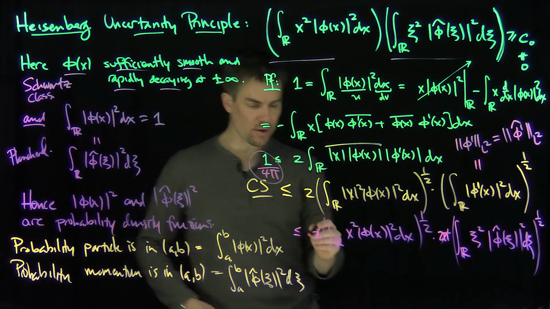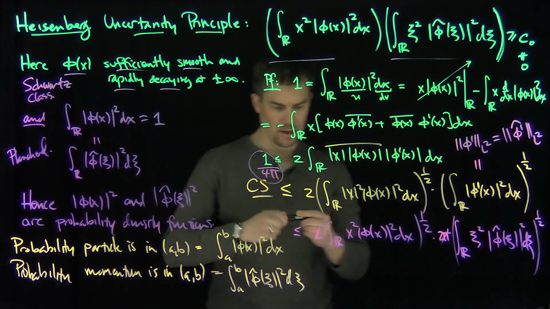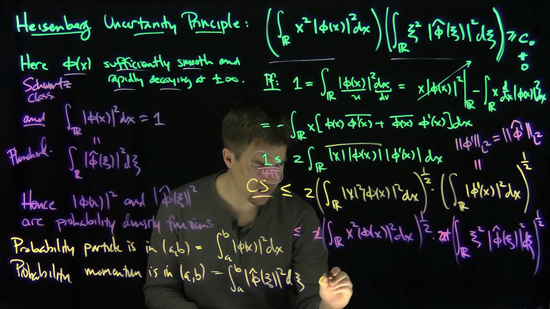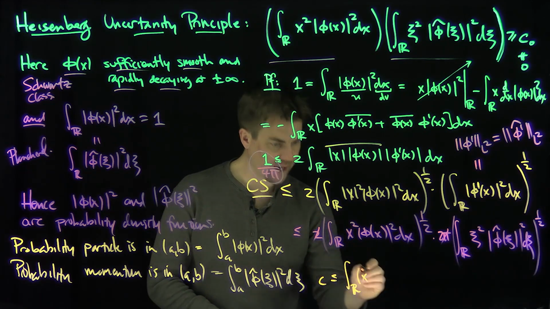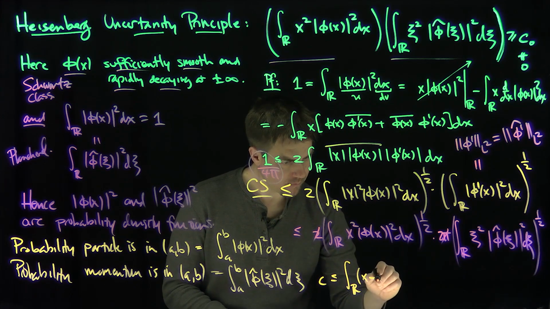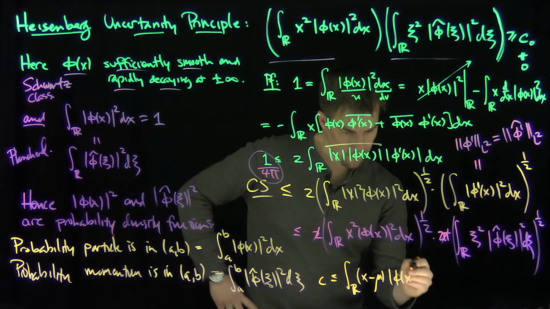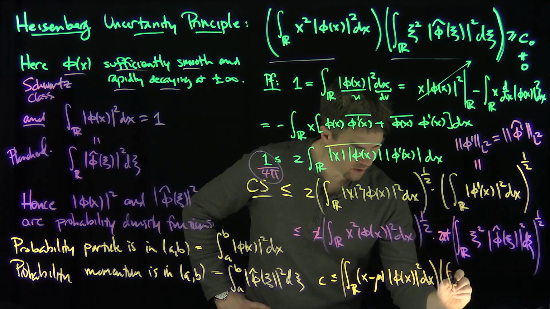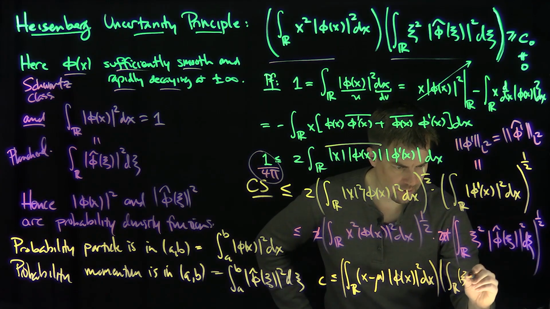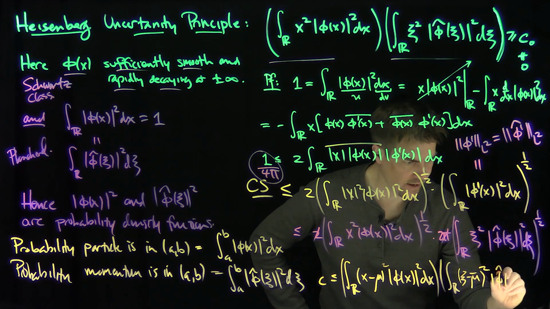And so the final version of this is that you can say that there's a constant c, so hence, by modulating and translating this function over here, we can see that there's a constant c such that c is less than or equal to the integral over r of x minus, I'm just going to say mu, for any constant mu, phi of x modulus squared dx, times the integral over r of xi minus mu hat squared, of course, right? Squared, phi hat xi squared dxi, okay?